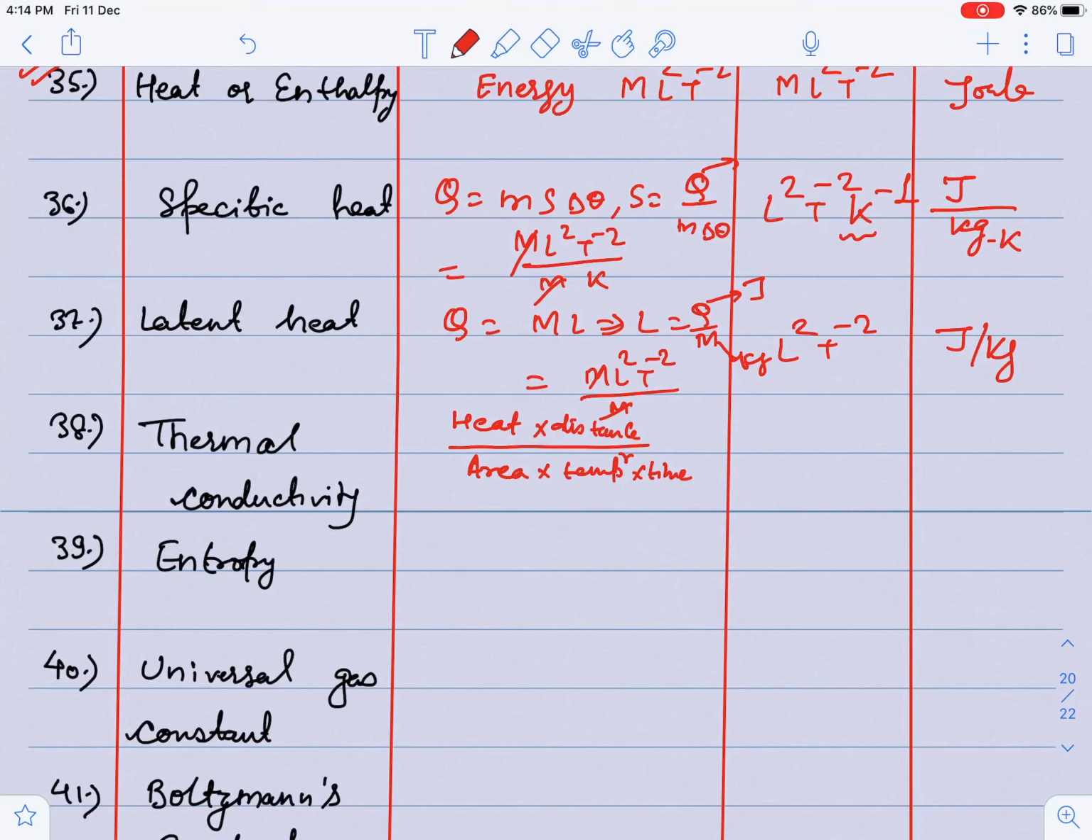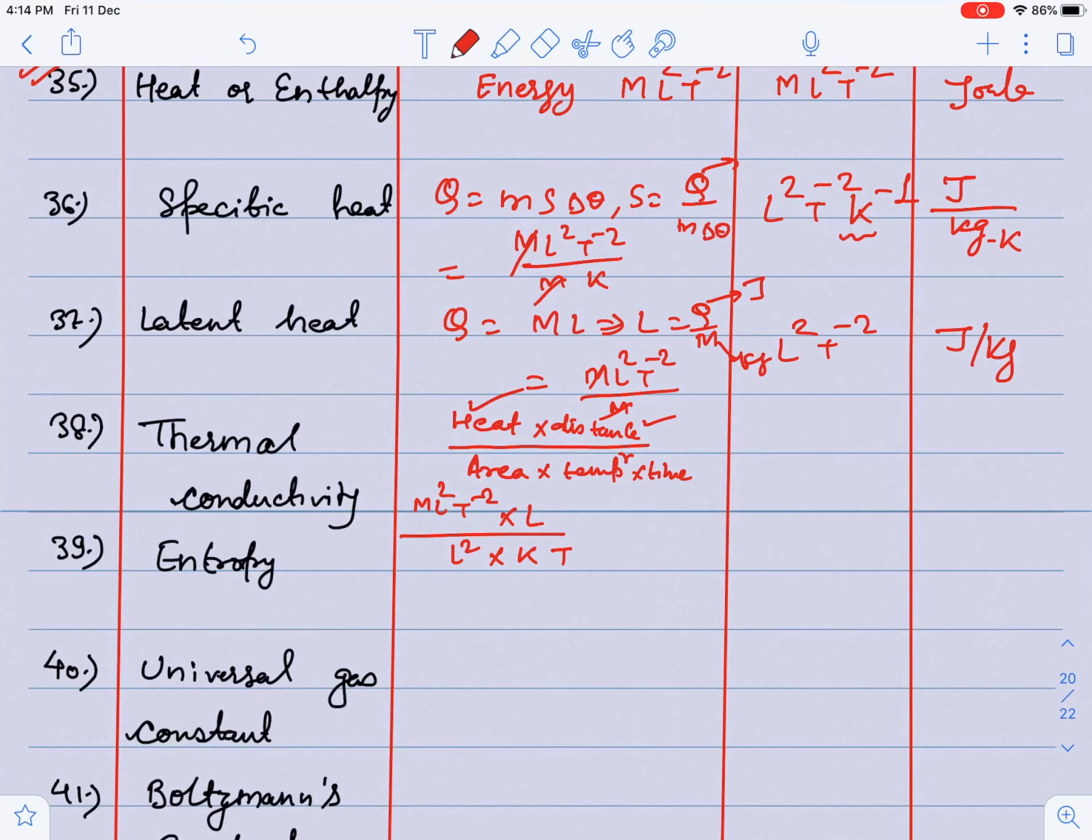And this is where the term thermal conductivity comes from, guys. When you read conduction in thermodynamics, there is a term thermal conductivity. So heat, you know, is a form of energy. Distance, you know. Heat is mL2T minus 2. I am writing one by one, guys. So heat is mL2T minus 2.